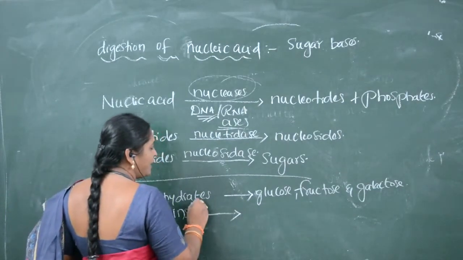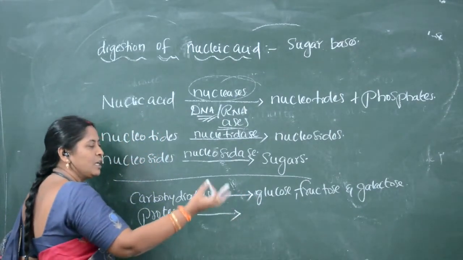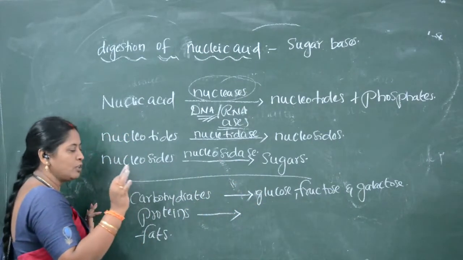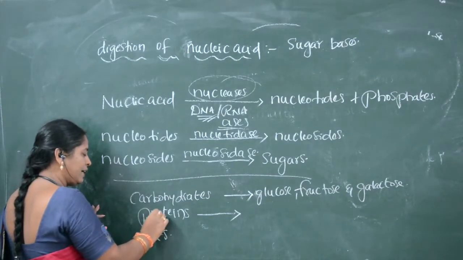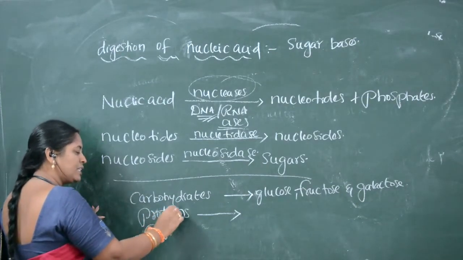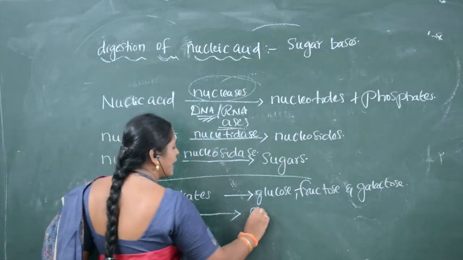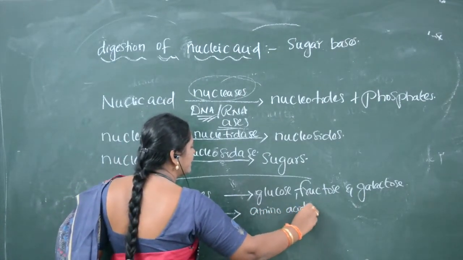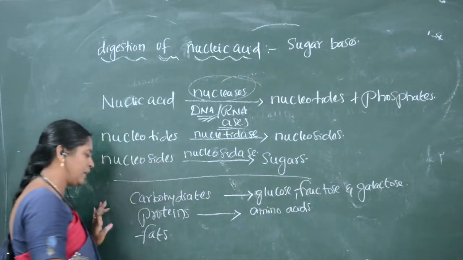So when carbohydrate digestion is completed, what are the end products? Glucose and fructose. If protein digestion is completed, what are the end products? Amino acids are the end products of proteins.